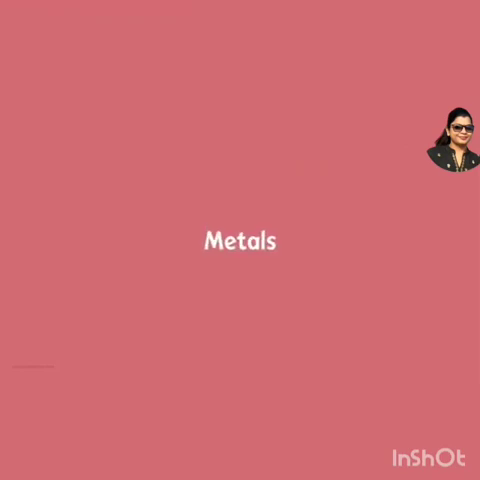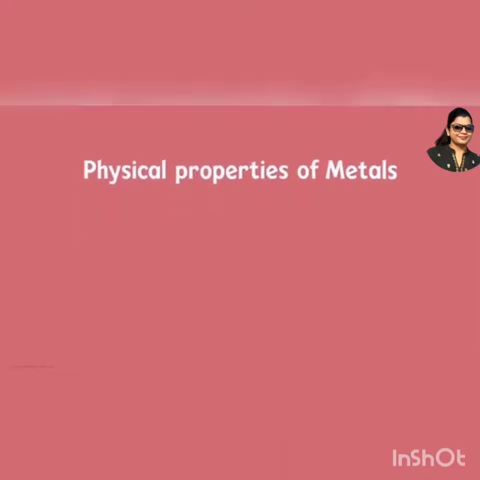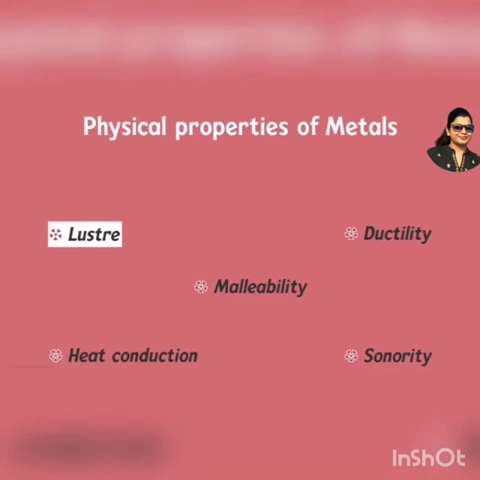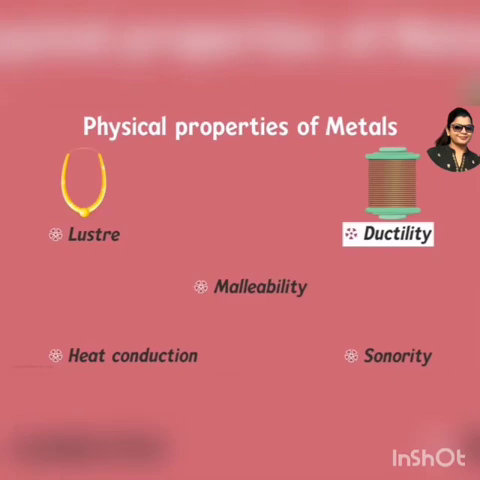Can you tell me the most important physical properties of metals? Yes: luster, ductility, malleability, conduction of heat and sonority. So can we mention a few uses based on these properties? The fact that they are lustrous makes them useful for making jewelry. Yes, metals are lustrous, which means they generally shine. We can also make wires out of metals due to their ductile nature.